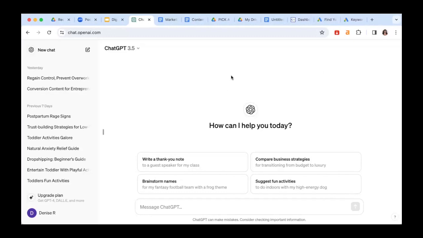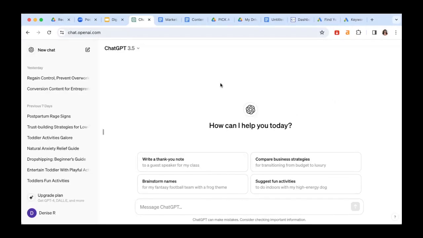Now, Chat GPT is an AI tool that has just transformed the world in recent times, especially for entrepreneurs and creators who want to save time, who are looking for ideas and inspiration. This is just revolutionary right now. And if you're not tapping into this platform, you are missing out on a gold mine, okay? There's never been a better time to write digital products than right now, okay?